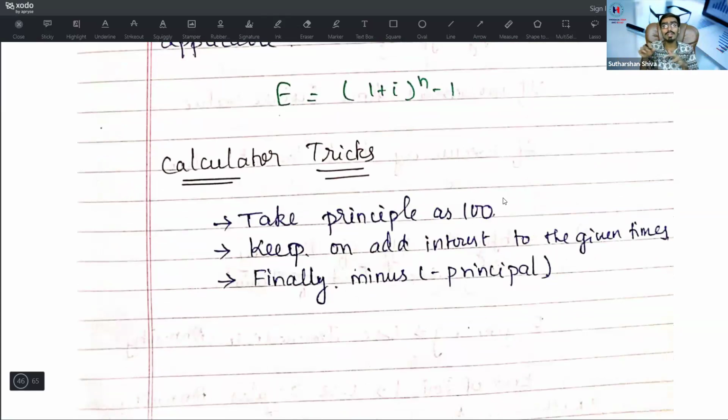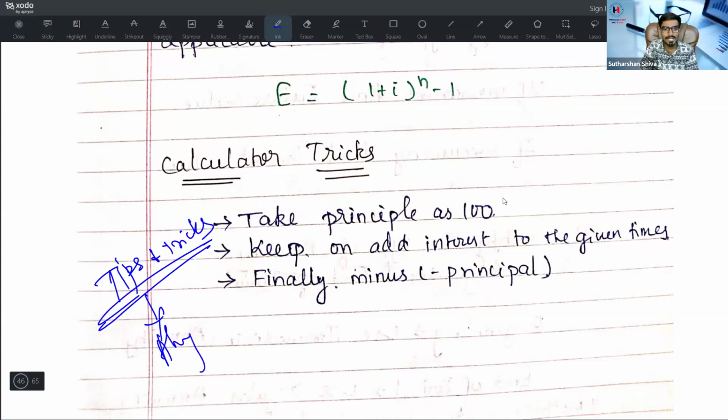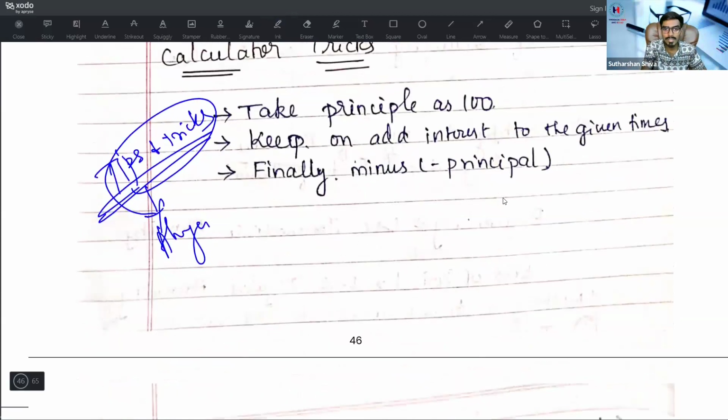Keep on adding interest for however many times they ask you. Finally, minus the principal, and you will get exactly the value, the book method. I think this sum I have already covered in tips and tricks. In that, we have uploaded 2 series, tips and tricks and Abhyasa series. In tips and tricks, I think in the 7th or 8th video, in the title itself, in the corner, you will get it under the head of my name.